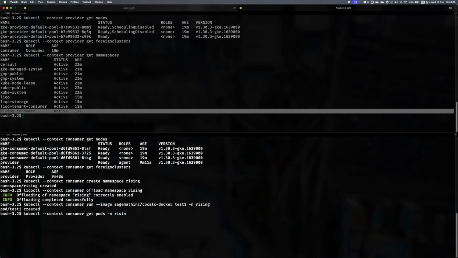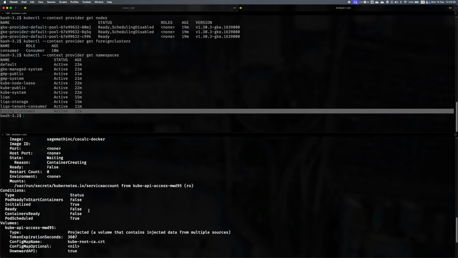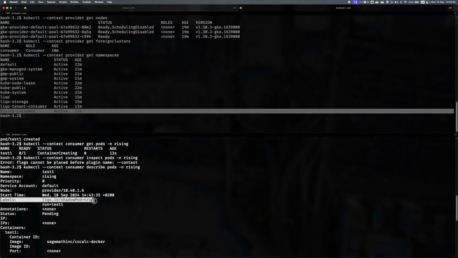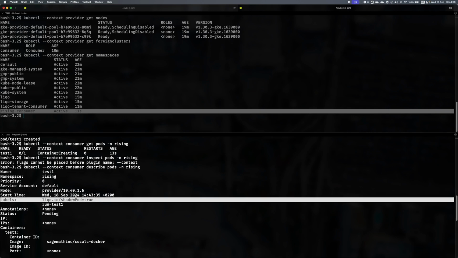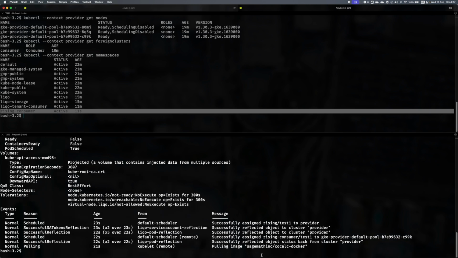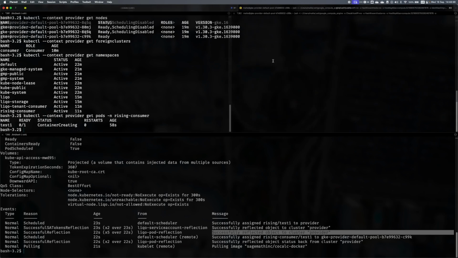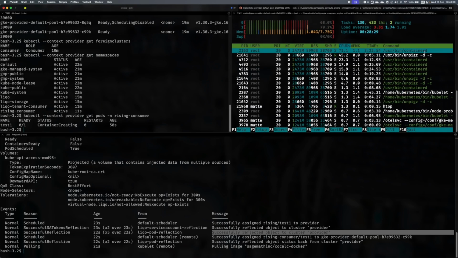Initially, we deploy a single container from an application with a large container image. Since it has more than 1 GB, it will take some time to complete. Here, we show that the application is correctly instantiated in the provider's node since it was deployed with the namespace Rising. This has also been proven by the increasing CPU usage during the download phase of the container.